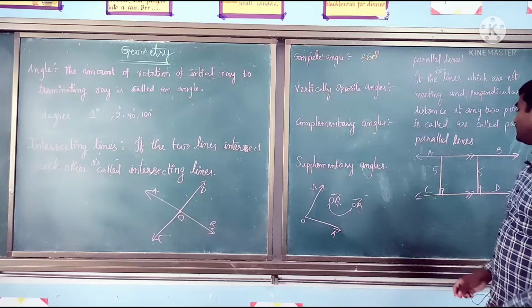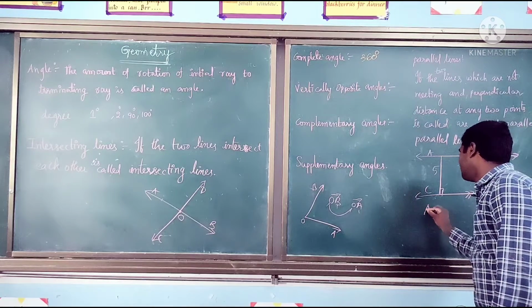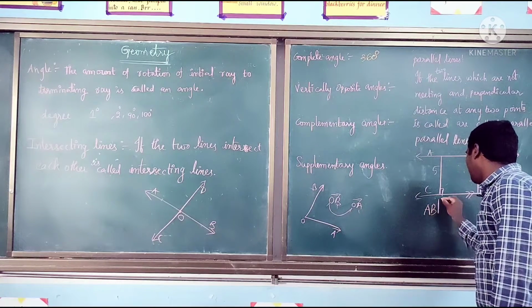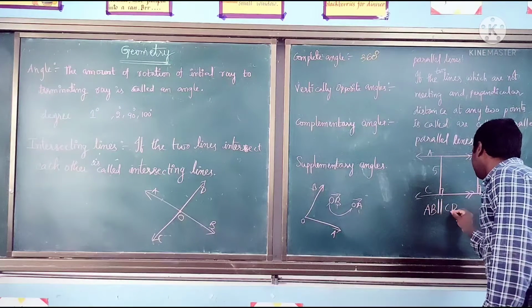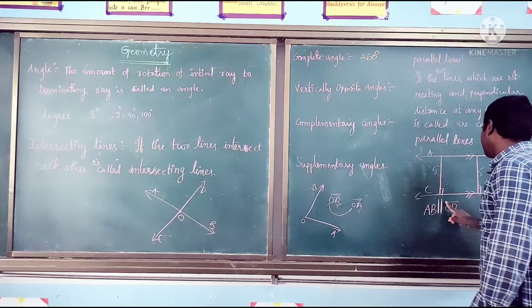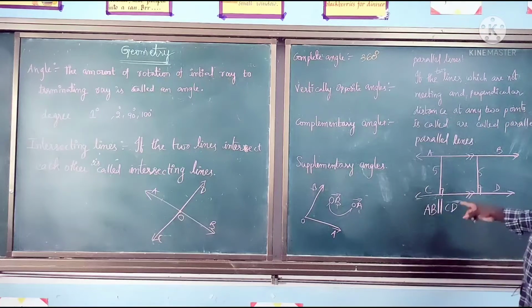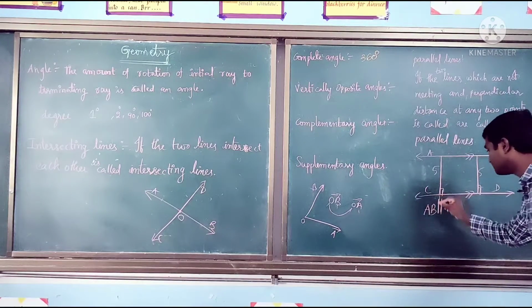Now we are going to represent the parallel symbol. The line AB is parallel to the line CD. Yes, this symbol is the parallel symbol.